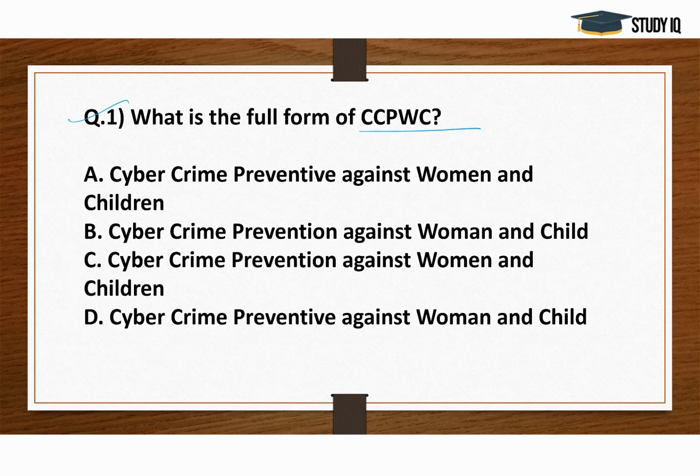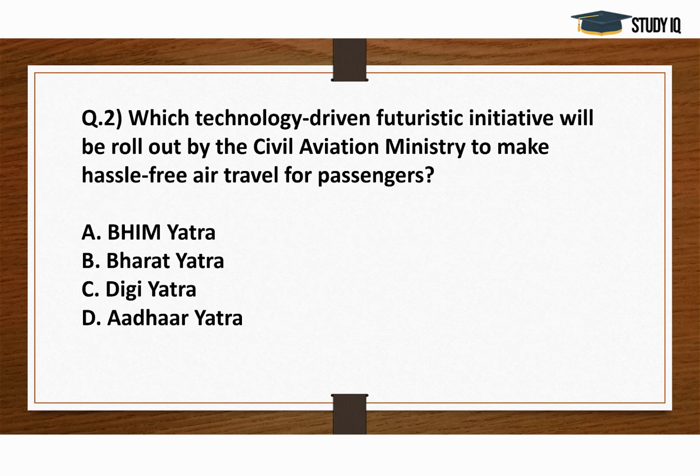See, what is the first question? What is the full form of CCPWC? If it comes, then you have to choose the correct answer. Now see the difference in words here. Preventive is used, children are used here, prevention and child is used. You need to be careful with the words. So what is the correct answer? You can write in the comment box.